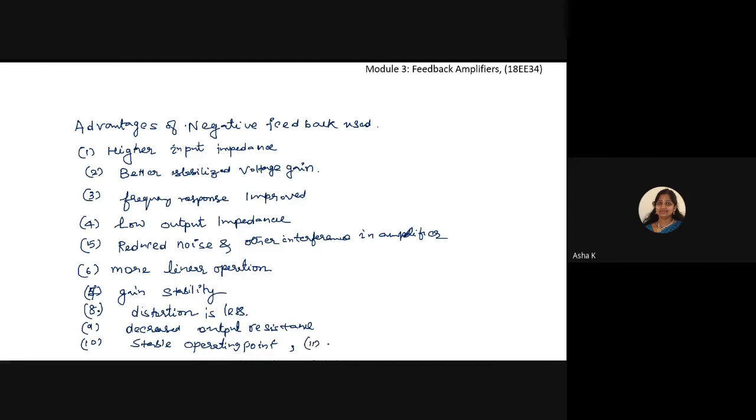The 11th point is significant extension of bandwidth is possible. Significant extension of bandwidth is possible with the help of negative feedback used in the feedback amplifier. Two ways of sampling the data, that is sampling network connection.